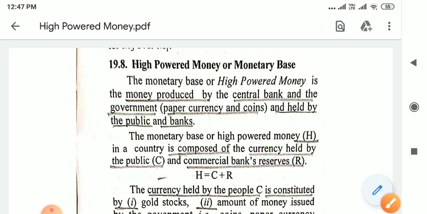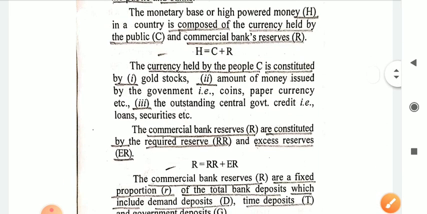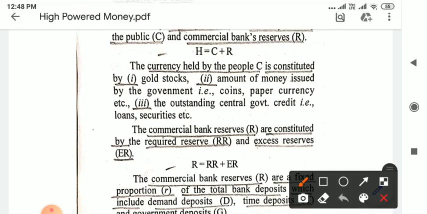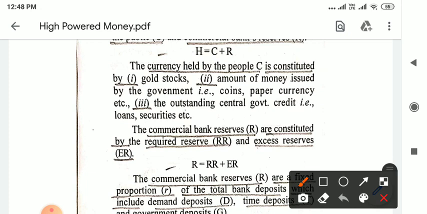So we now move further, that the currency which is held by the public, which is denoted by C, comprises three elements. The money with the public includes gold stocks. Secondly, it includes the amount of money issued by the government, that is the coins and paper currency.